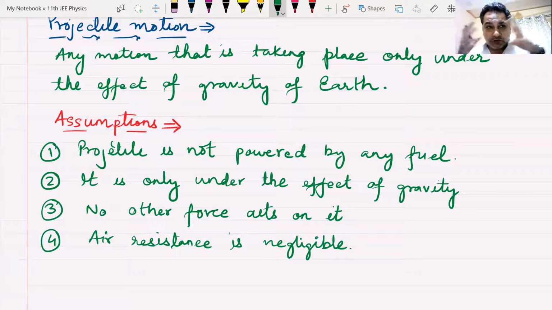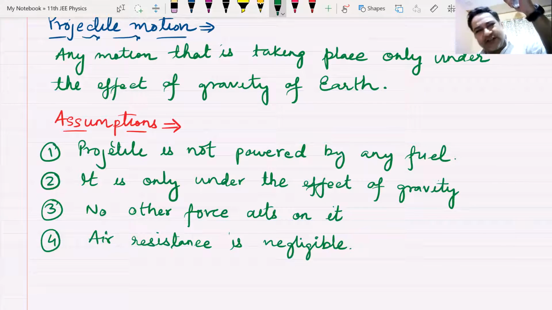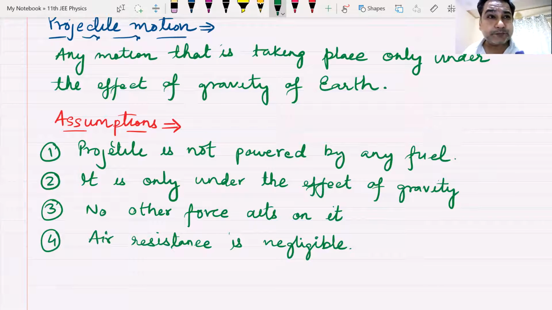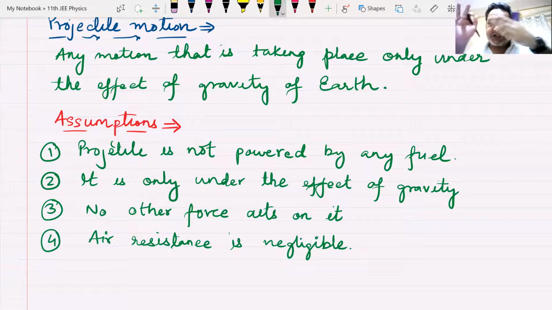Now, when something moves inside a fluid, which is a gas or water, when you're walking inside water, can you walk at the same speed which we can walk on ground? No, you can't. It takes a lot of effort to walk inside water. Why? Because water is a fluid. It offers resistance to motion.